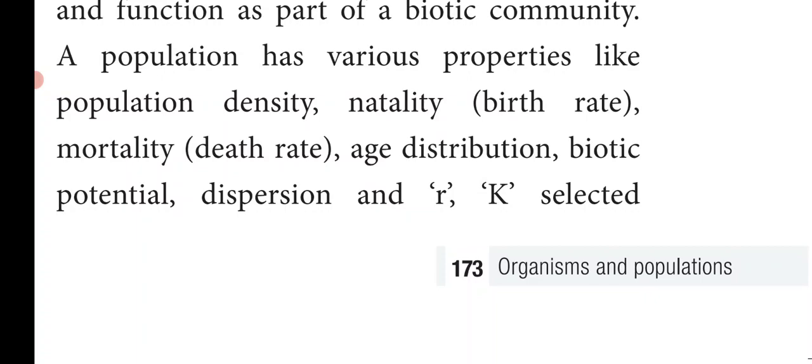And biotic potential is the potential ability of the organism. And dispersion means that some organisms move from one population to another, or some organisms come and join this population. This is called dispersion, and also the growth forms.